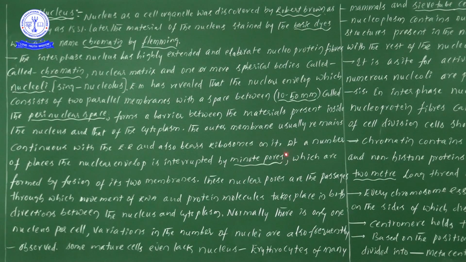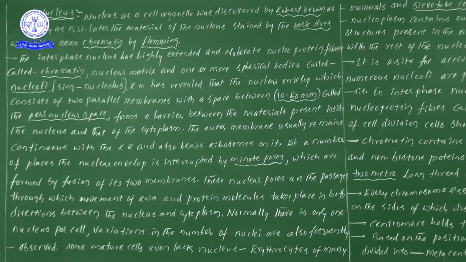Next one. Now at a number of places, the nuclear envelope is interrupted by minute pores. Simply between the two membranes there will be a space or place.